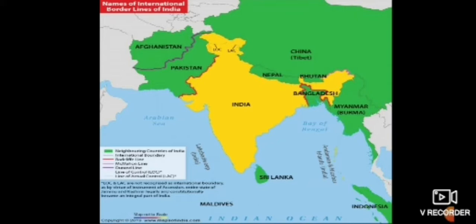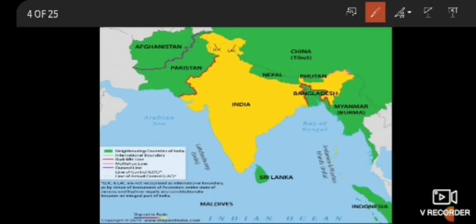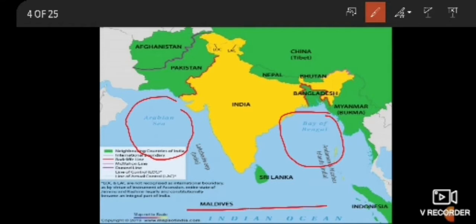As you can see here, in the west we have the Arabian Sea. In the east we have the Bay of Bengal. In the south we have the Indian Ocean. And in the north we have mountains, and the name of the mountains is Himalayas. Okay, so these are the things that we have near our country.